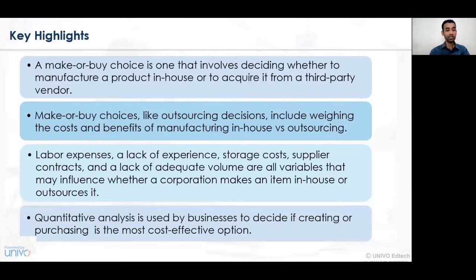The various factors include labor expenses, cost expenses, the experience of the storage cost, the supplier contract, the lack of adequate volume, and so on.